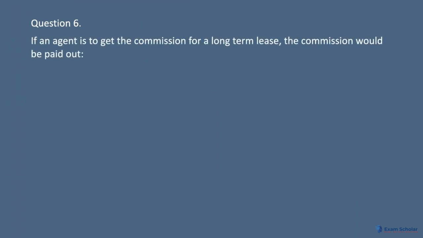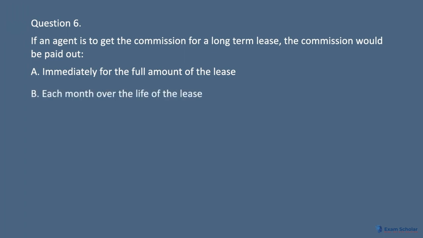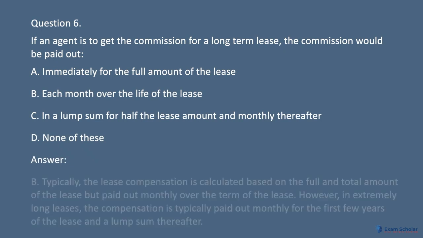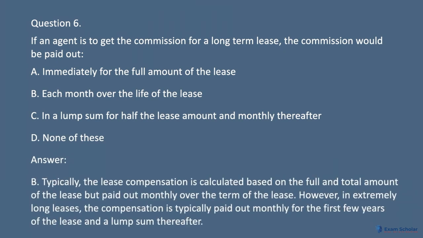Question 6. If an agent is to get the commission for a long-term lease, the commission would be paid out A. Immediately for the full amount of the lease. B. Each month over the life of the lease. C. In a lump sum for half the lease amount and monthly thereafter. D. None of these. Answer: B. Typically, the lease compensation is calculated based on the full and total amount of the lease but paid out monthly over the term of the lease. However, in extremely long leases, the compensation is typically paid out monthly for the first few years of the lease and a lump sum thereafter.